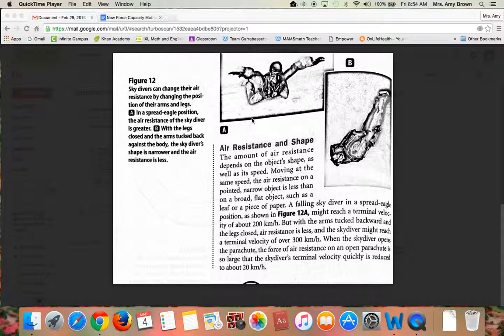A falling skydiver in a spread eagle position, with arms wide open, as shown in Figure 12a, might reach a terminal velocity of about 200 kilometers per hour. But with the arms tucked downward and the legs closed, air resistance is less, and the diver might reach a terminal velocity of over 300 kilometers per hour. When the skydiver opens the parachute, the force of air resistance on an open parachute is so large that the skydiver's terminal velocity quickly is reduced to about 20 kilometers per hour.